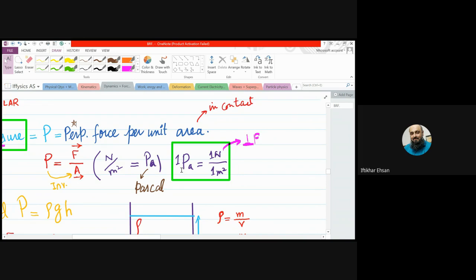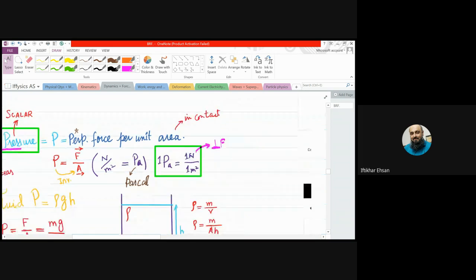1 Pascal. I'm speaking again with a bit of change of words. What is 1 Pascal? If 1 Newton perpendicular force acts on 1 meter square area, then pressure applied is 1 Pascal. This symbol is of perpendicular. Did you know that? This is a symbol of perpendicular. The word perpendicular is very important. I'm telling you again. Right?